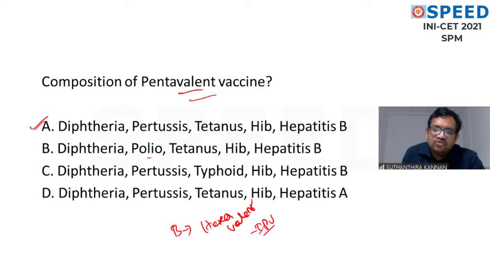I repeated in the class: if you don't know any vaccine dose, the answer is 0.5 ml. What is the typhoid vaccine dose? 0.5 ml. Corona vaccine? 0.5 ml. So I told in the class.